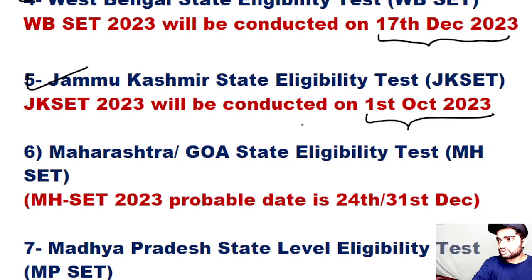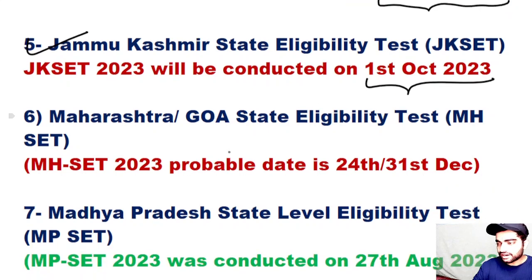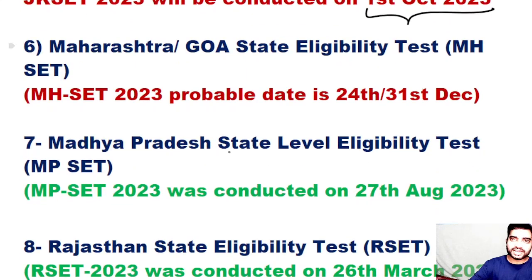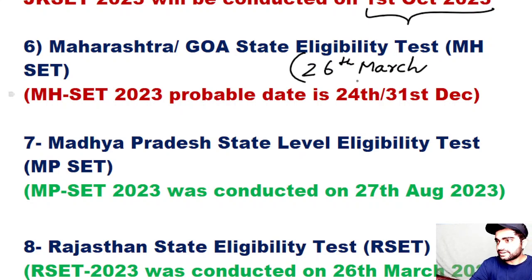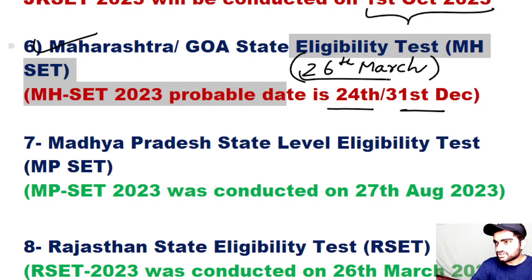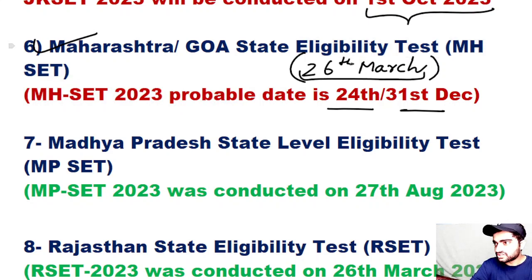So Kashmir SET will be taking place on 1st October, and Maharashtra or Goa SET, so Maharashtra SET has already been conducted on 26th March this year earlier. So the probability is that it will be conducted again on 24th or 31st December this year, because the examination which was conducted on 26th March was the exam of 2022.